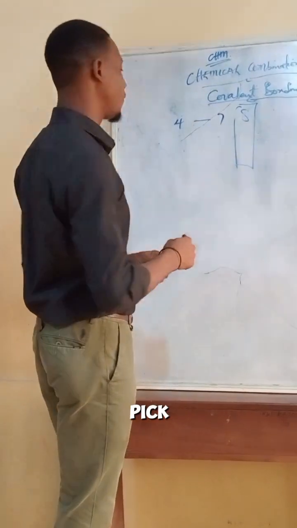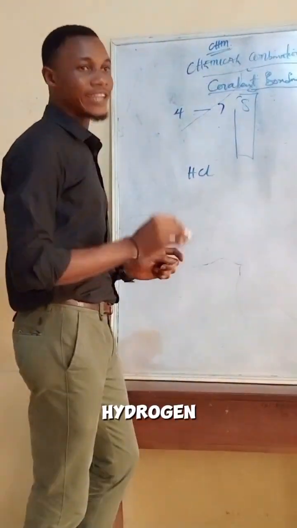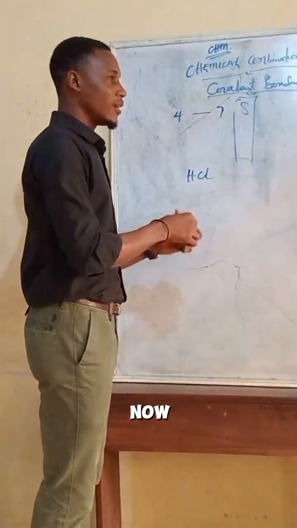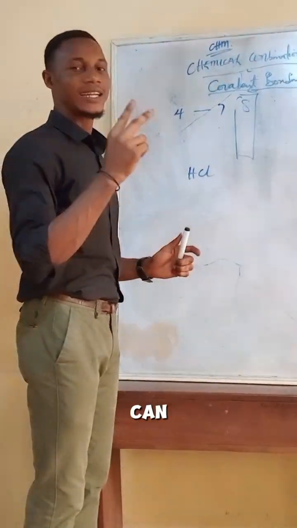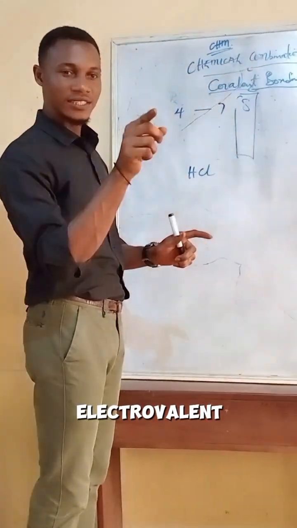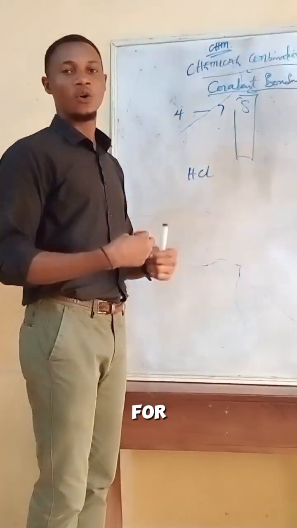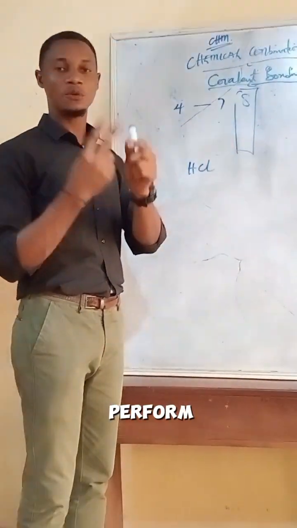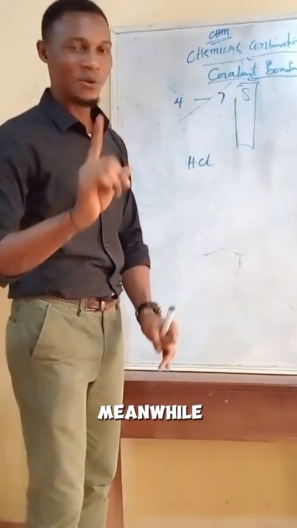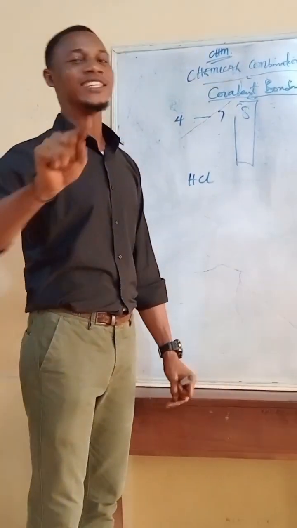Now let's take, for example, hydrogen chloride aqueous solution. Now, in this hydrogen chloride, we can actually use it for both electrovalent and covalent bonding. But I want to use it because hydrogen can actually perform two functions. It can act as a metal, it can act as a non-metal. Meanwhile, hydrogen is not a metal. Hydrogen is actually a non-metal.